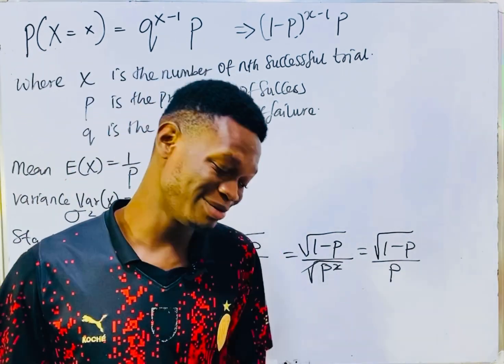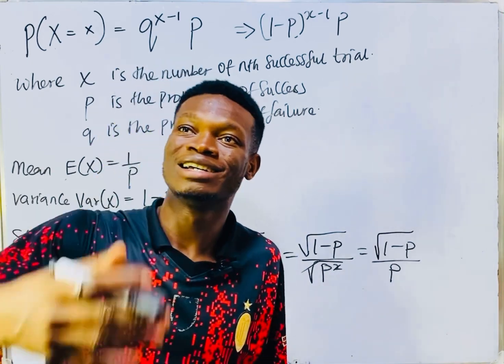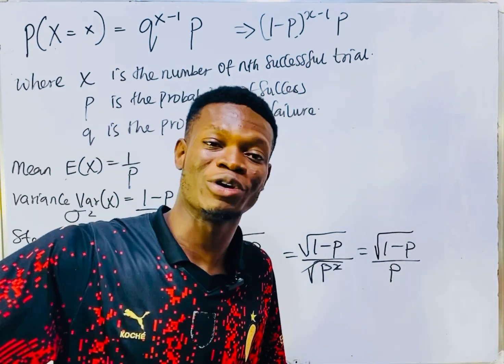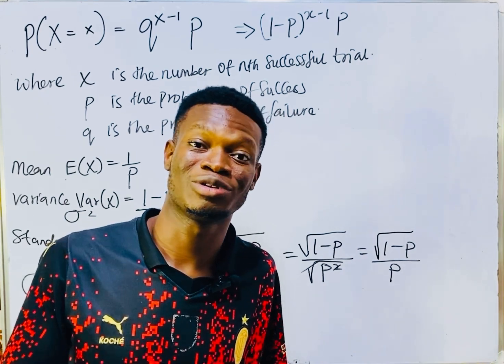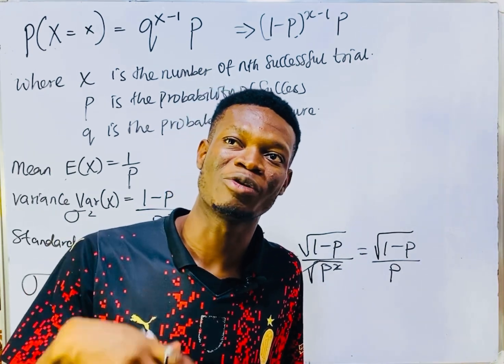This geometric distribution is very simple. It is just flipping your coin or your die until you get a successful event, the one you call success. Maybe you say you're going to get 6.